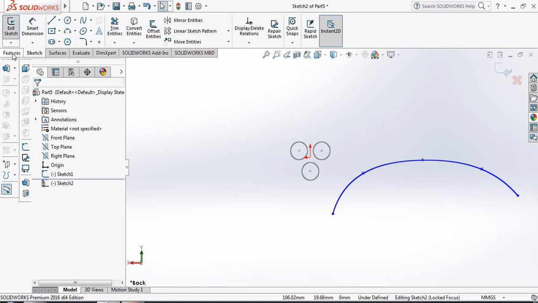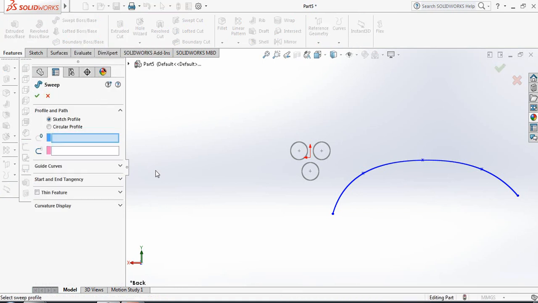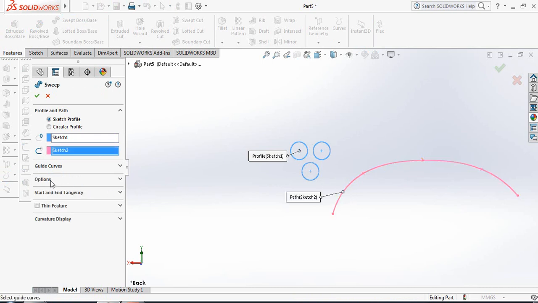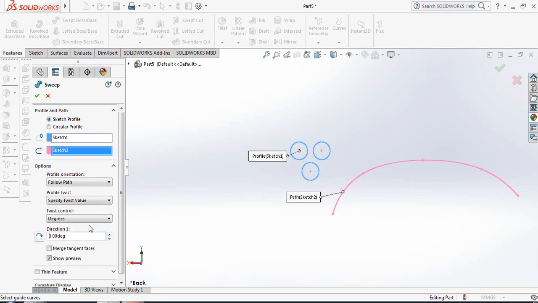Now go to features, select sweep, boss or base. Now select the circles and then this spline. Now go to options and from here select profile twist. Select specify twist value, then from here select revolutions, and let's put 5.